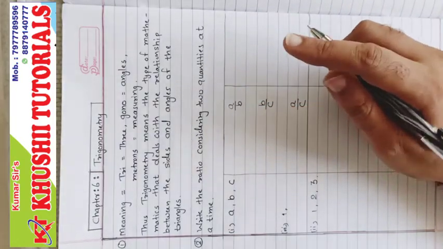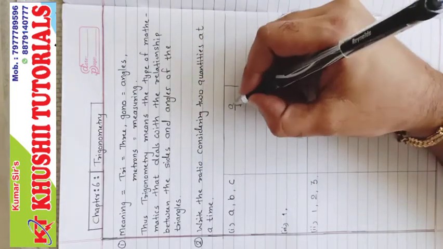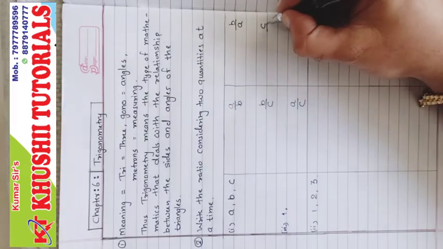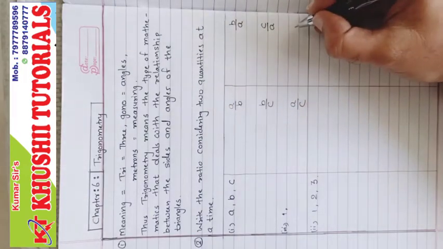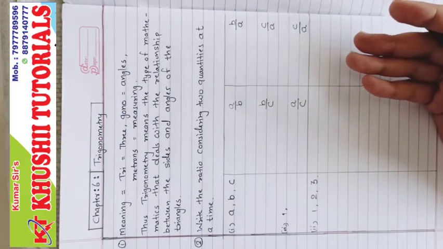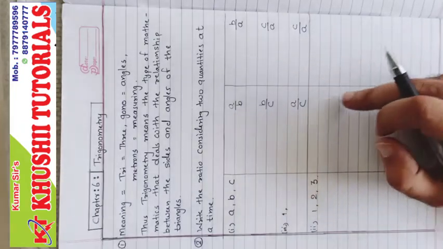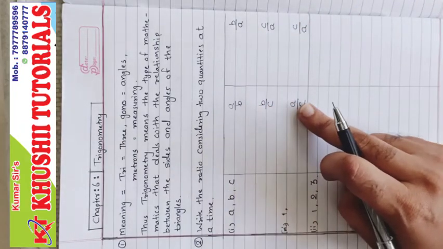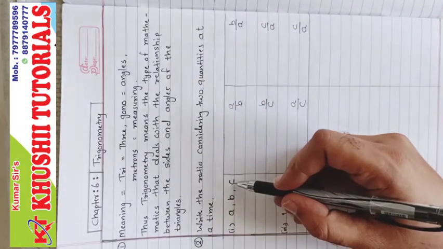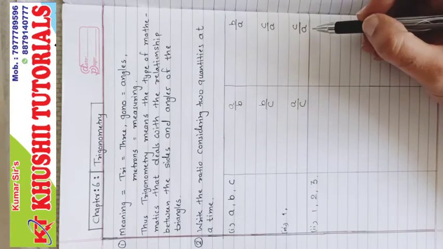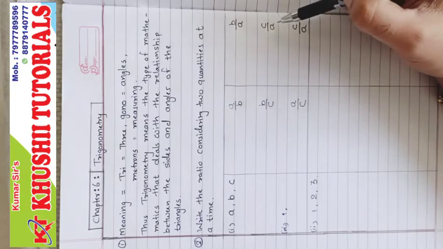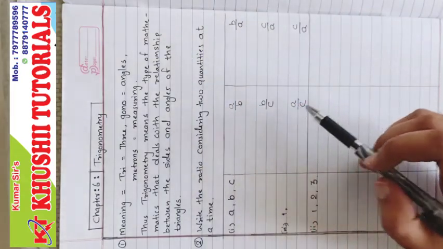No, we can write more three just by reciprocating it. So A upon B is B upon A, B upon C is C upon B, A upon C is C upon A. Okay, can you make any further ratio? Answer: no. So these are the six ratio, three main ratio, and the remaining three are reciprocal. So whenever three quantities are given, we can make six different ratios. Out of these six ratio, three are original, and the remaining three are just reciprocal of the original.